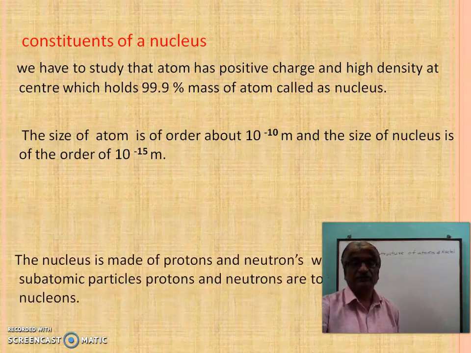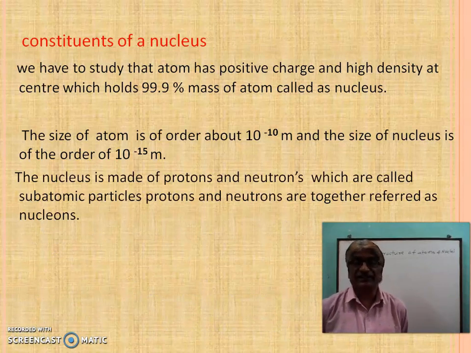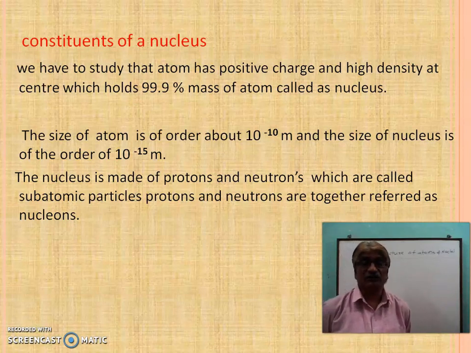So the nucleus is made of protons and neutrons. Inside the nucleus, protons and neutrons, which are called subatomic particles, when they are together, are referred to as nucleons.